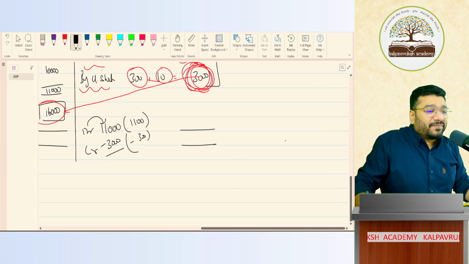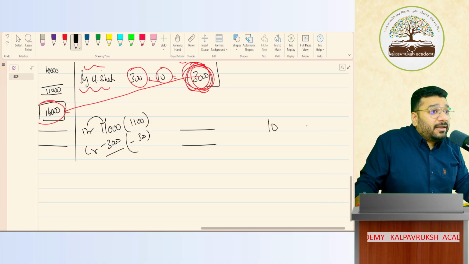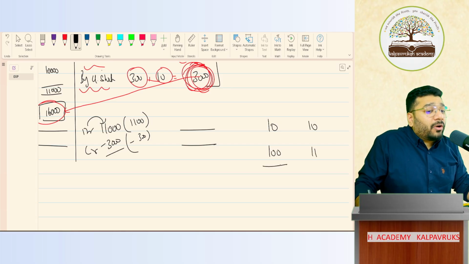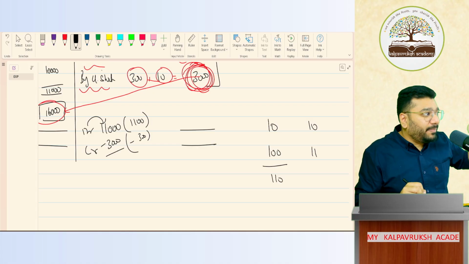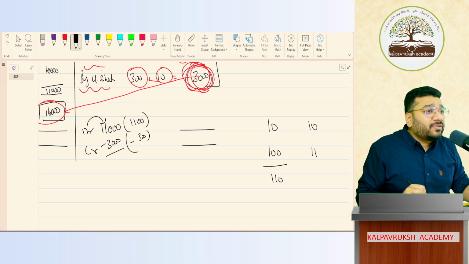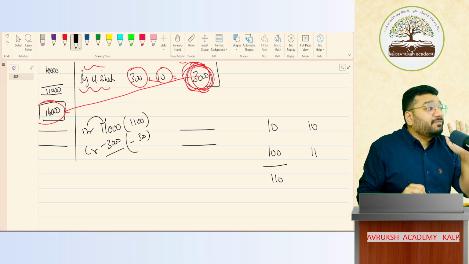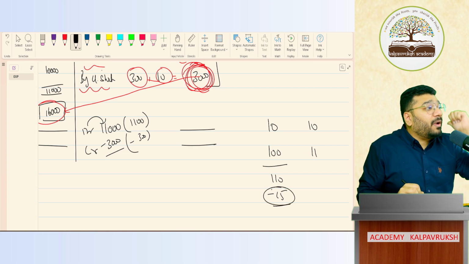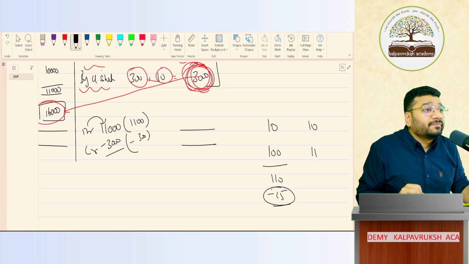Now, tell me, I purchased first 10 chocolates at a cost price of 10 rupees. Then I purchased 100 chocolates for 11 rupees. Got it, not got it? In total, how many chocolates do I have? 110 chocolates. I'm taking a separate example. Out of this, I've sold 15 chocolates. This 15 chocolates is gone from which lot?